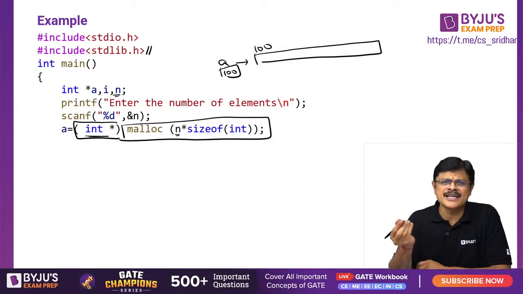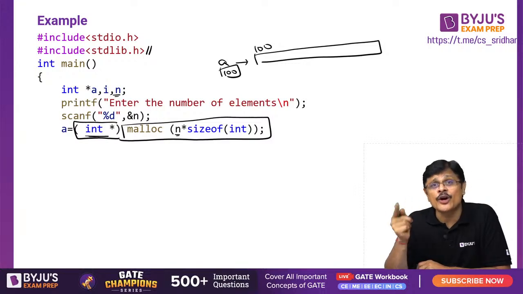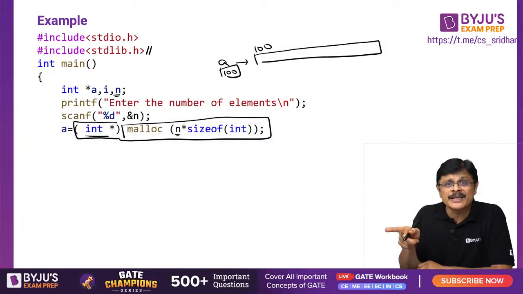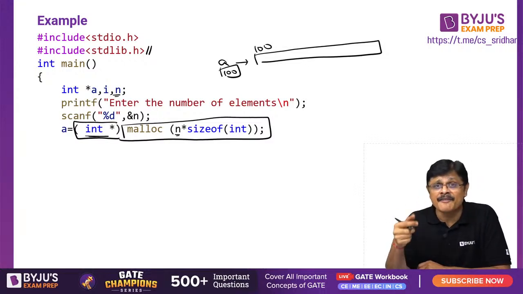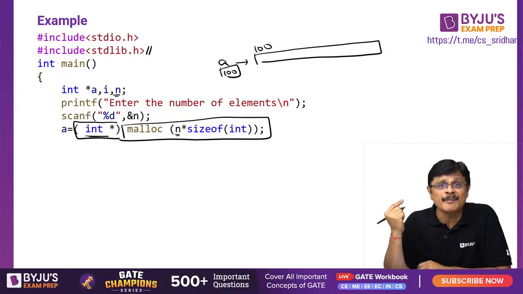Okay, it works just like a pointer, my dear friend. But here this is not a constant pointer, because an array name is a constant pointer, but this is not. An array name cannot point to something else, but this can point to something else. That is the difference between a static array and a dynamic array. This array which we created is what is known as a dynamic array.